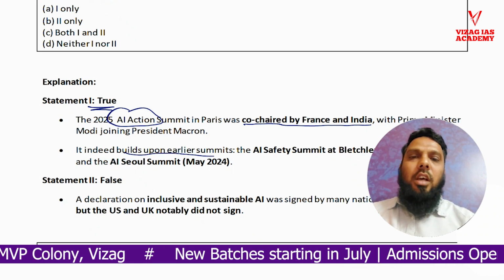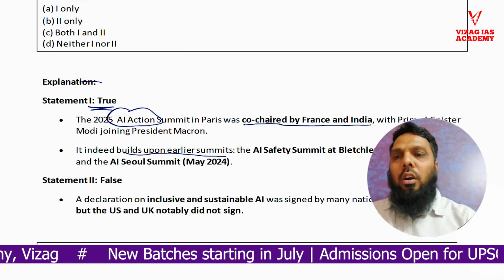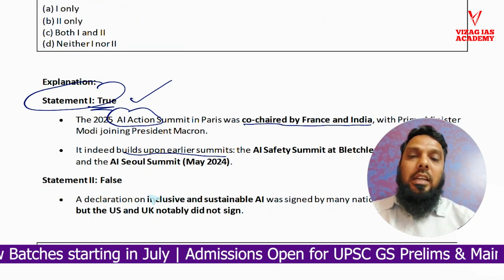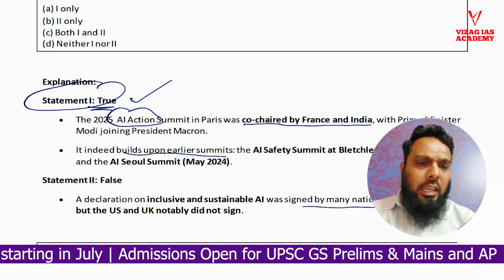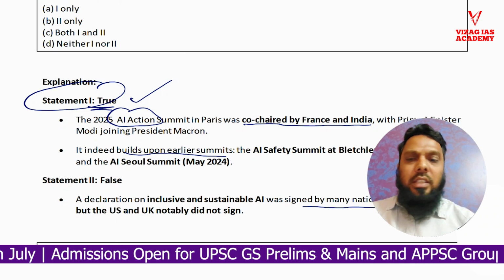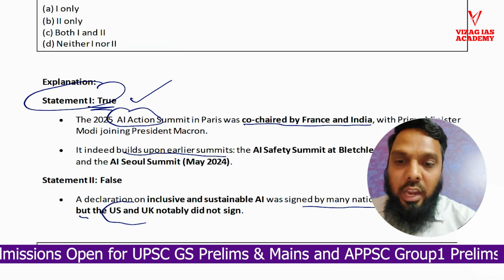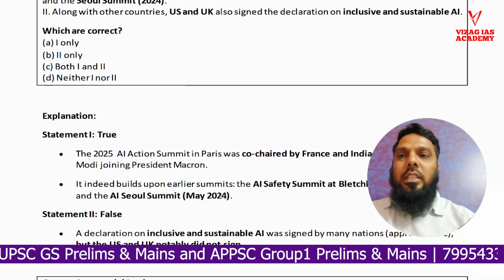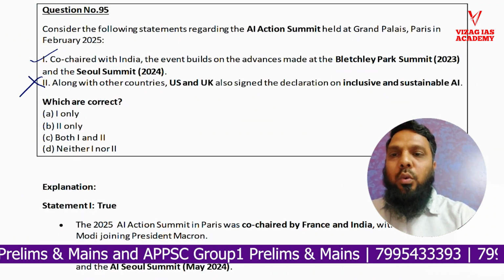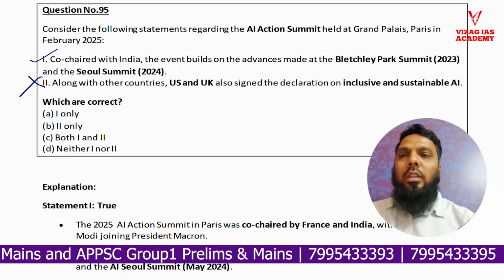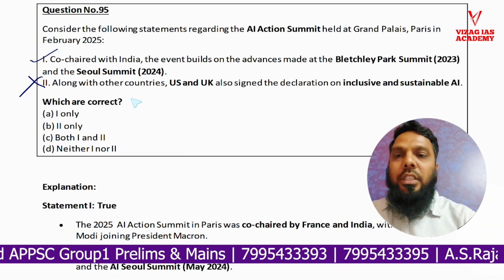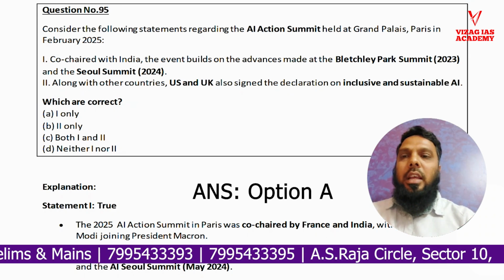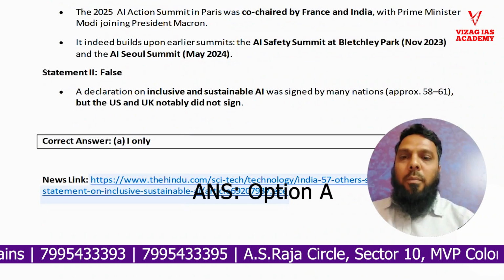Again, it indeed builds upon the earlier summit. So on the whole, we can say statement 1 is true. But coming to statement 2, that declaration was signed by many nations. Approximately 58 to 61 nations have signed it, but US and UK did not sign. So clearly, statement 1 is right and statement 2 is wrong. So this takes us to the option where only statement 1 is right. So option A is the right answer.